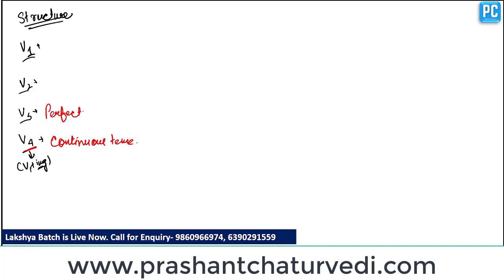So these two verbs are dependent verbs. Dependent verbs means, what does it convey? The dependent verb is a verb which needs a helping verb. Clear? So they are not used without a helping verb. Clear? So these verbs need a helping verb.